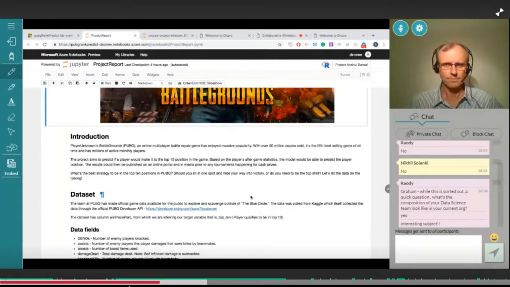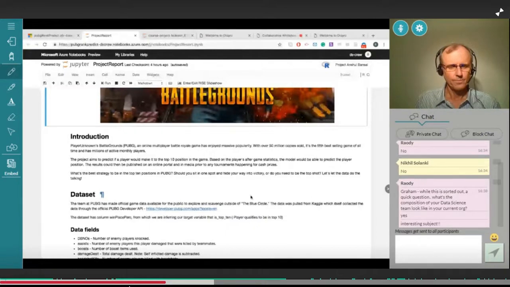The goal of the problem statement was to predict whether a player would be amongst the top 10 people in the game. So the target variable identifies whether the person would be in the top 10 or not. That was the introduction.